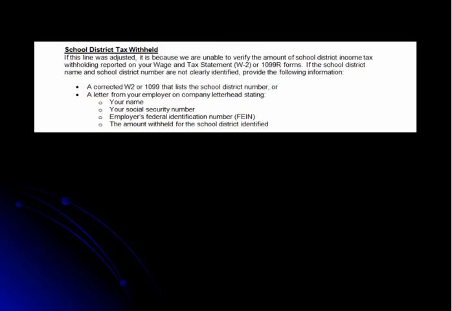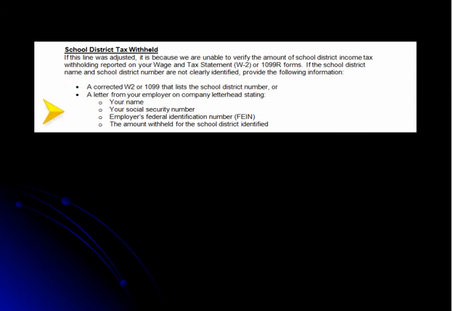If the adjustment was made for the line item Ohio tax withheld, it was because we could not verify the amount of school district tax you are claiming. You should provide all W-2s and 1099s that show school district tax withheld. If the school district's name and number are not clearly identified on the W-2 or 1099, please provide a corrected W-2 or 1099 with that information.